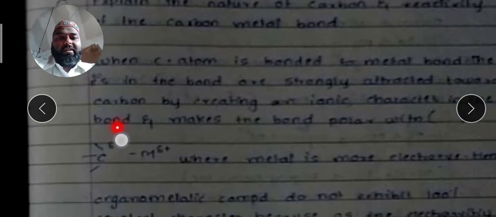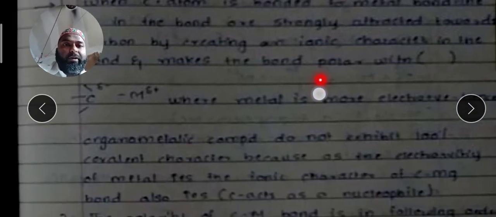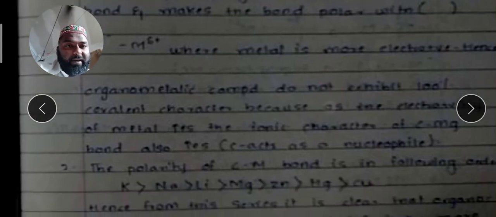You can show it like this. You can see here carbon is having a delta negative charge, whereas the metal will carry the delta positive charge, where the metal is more electropositive. Hence, organometallic compounds do not exhibit 100% covalent character, because as the electronegativity of the metal decreases, the ionic character of the carbon-magnesium, or say carbon-metal bond, also increases. Carbon acts as a nucleophile.